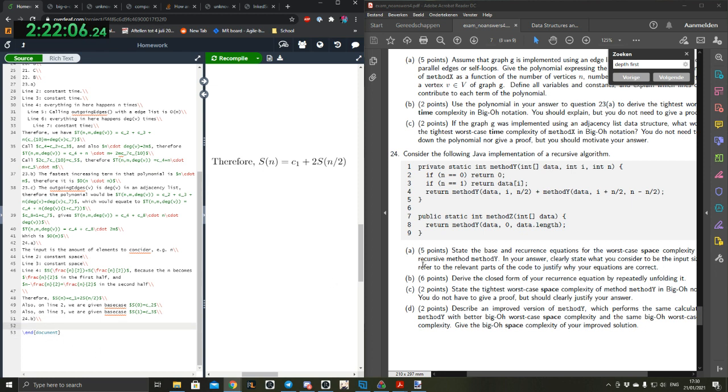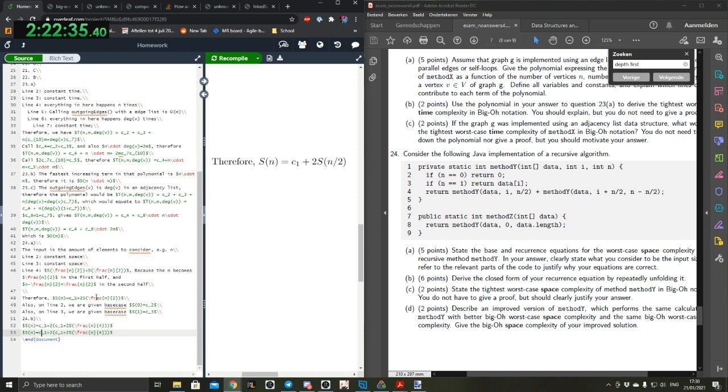Okay. B. Derive the closed form for your recurrence equation by repeatedly unfolding it. Okay. Then we get S of n is equal to C1 plus 2 opening bracket C1 plus 2S of frac n over 4. I'm going to turn this into frac n over 2.